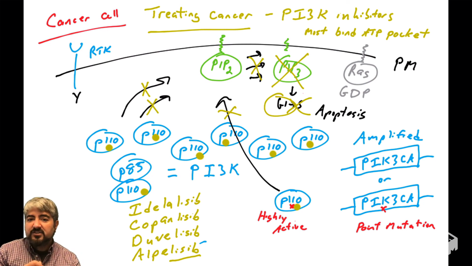And if you look at the homology of PI3 kinases and protein kinases, they're actually quite distant in their homology. But suffice it to say, PI3 kinase is a real target for drugs used to treat cancer. And again, hopefully this video will help you understand why you would want to inhibit PI3 kinase in cancer cells.